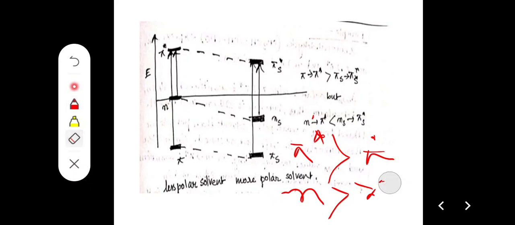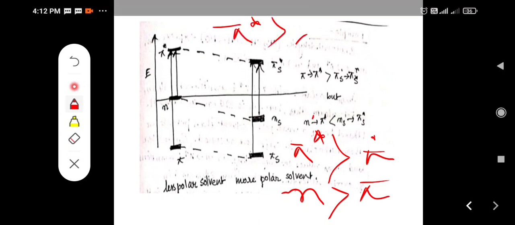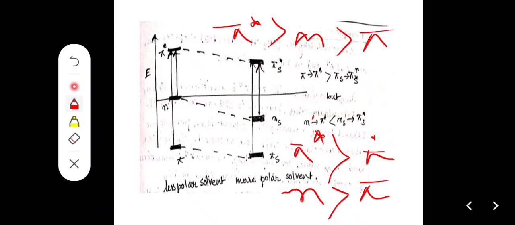So the stability order in polar media is n, then pi star, then pi. So when a polar solvent is taken, pi to pi star is easier, and pi to pi star goes through a hypsochromic shift, a blue shift.